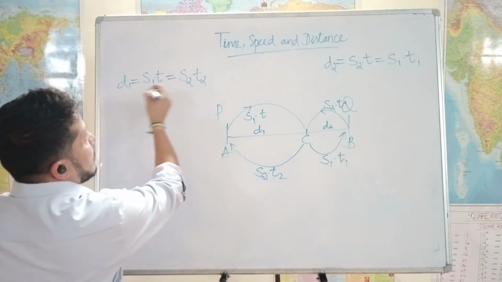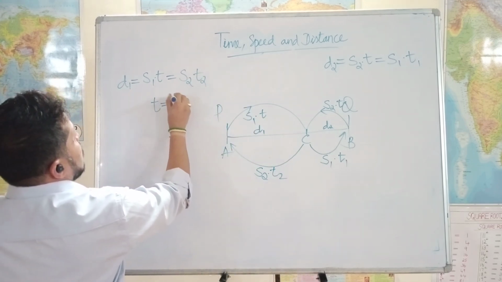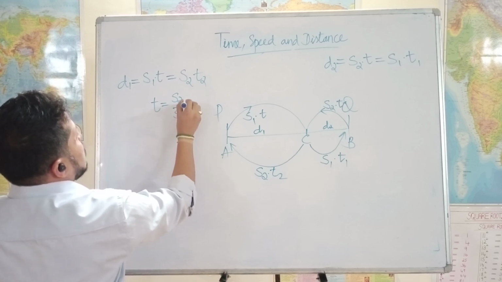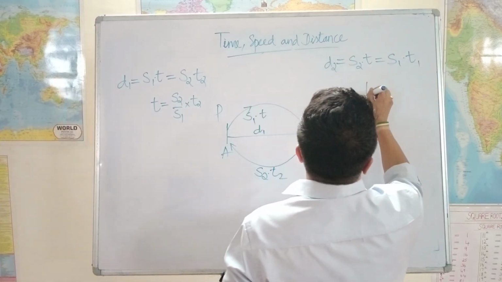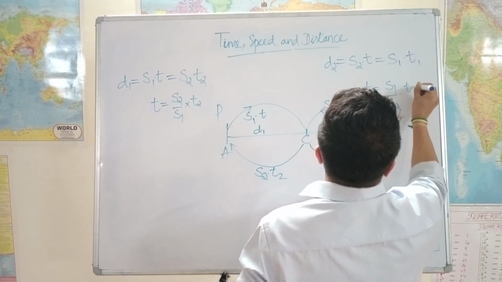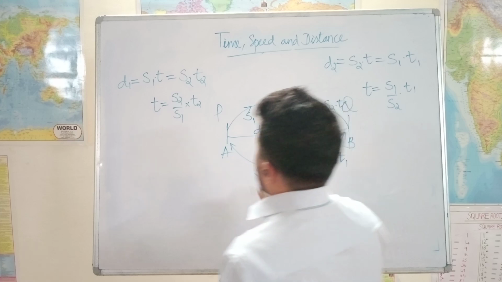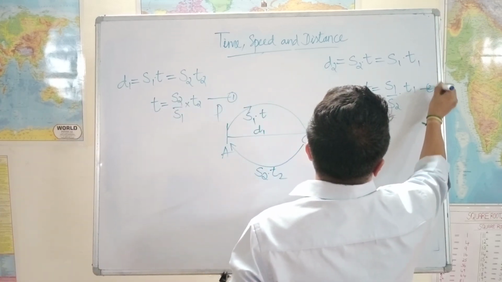Right? From here I'll take the formula for t as s2 by s1 into t2, and here I get the formula for t as s1 by s2 into t1. Okay, let's say this is equation 1 and this is equation 2.